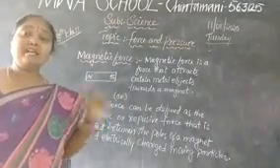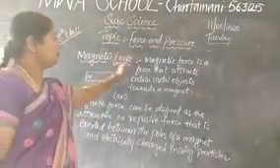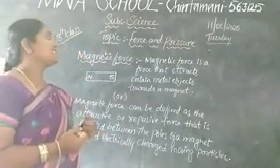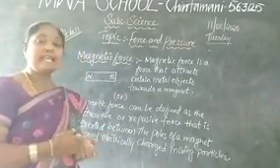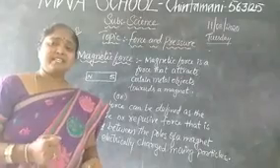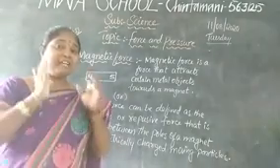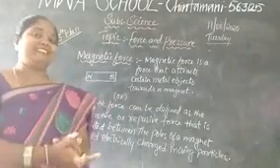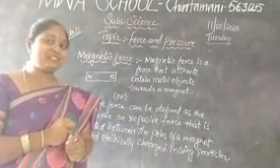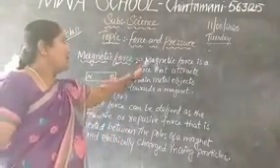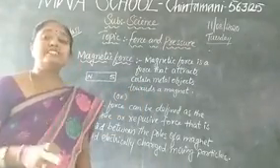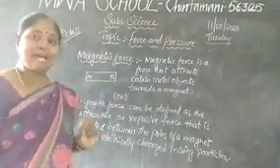Now let me see what is the magnetic force. Magnetic force is a force that attracts certain metal objects towards a magnet. Can you guess which type of metal, children? Immediately we get the idea of iron. Yes. So, the magnet easily attracts iron. So, magnetic force is a force that attracts certain metal objects towards a magnet.